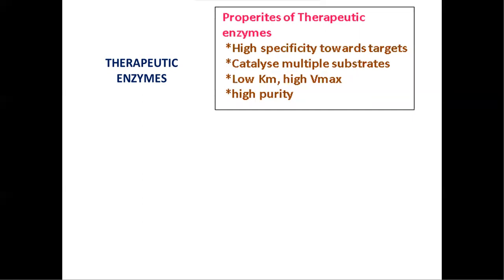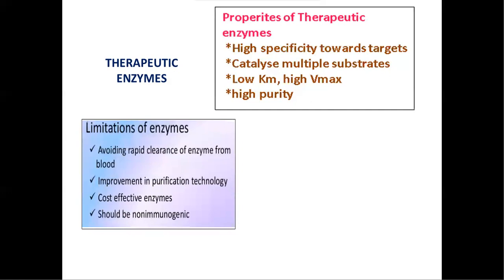That means a lower concentration is sufficient to get the optimum enzyme activity at a high velocity, and it requires high purity. That means enzymes have a non-protein part and a protein part. The non-protein part must be separated from the protein part. So here, high enzyme purity is essential.